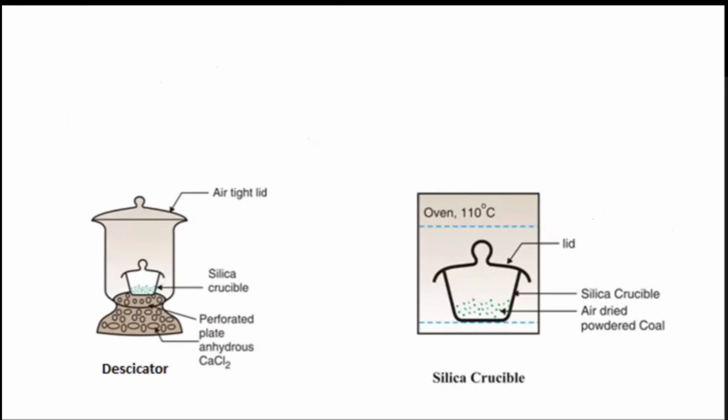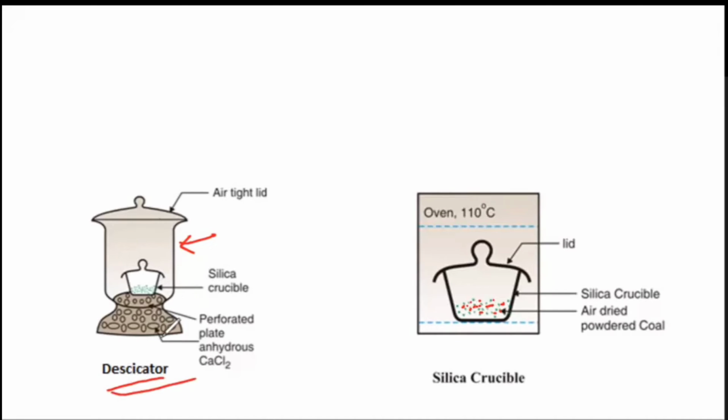The next is, okay, this is the cooling system. This is the crucible, the silica crucible, in which we are taking the fuel or coal for burning or heating, and this crucible is kept in the desiccator. So this external glass assembly is the desiccator.